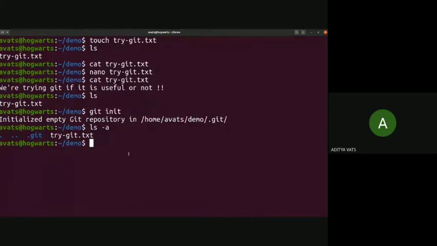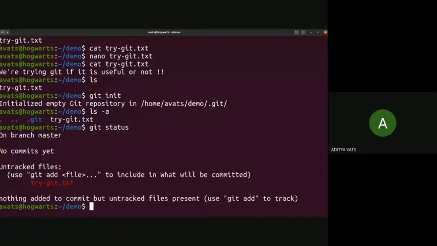Now, as this is a Git repo, how would we know what's going on? There is a command, git status. This tells you what's going on. It shows what Git is seeing, what Git is doing behind the scenes.